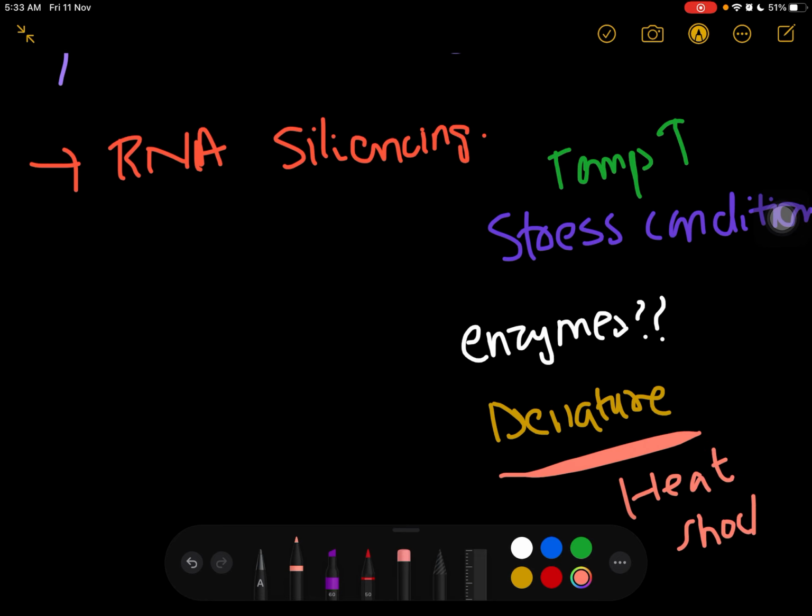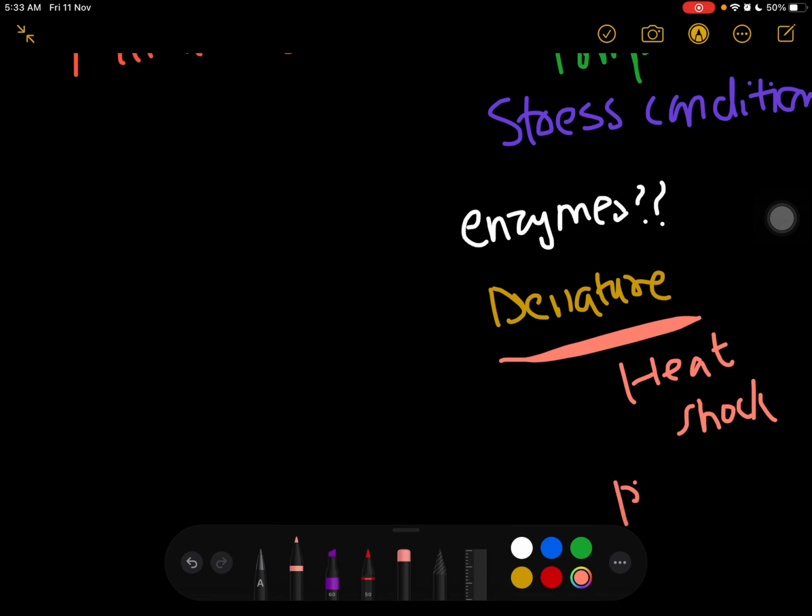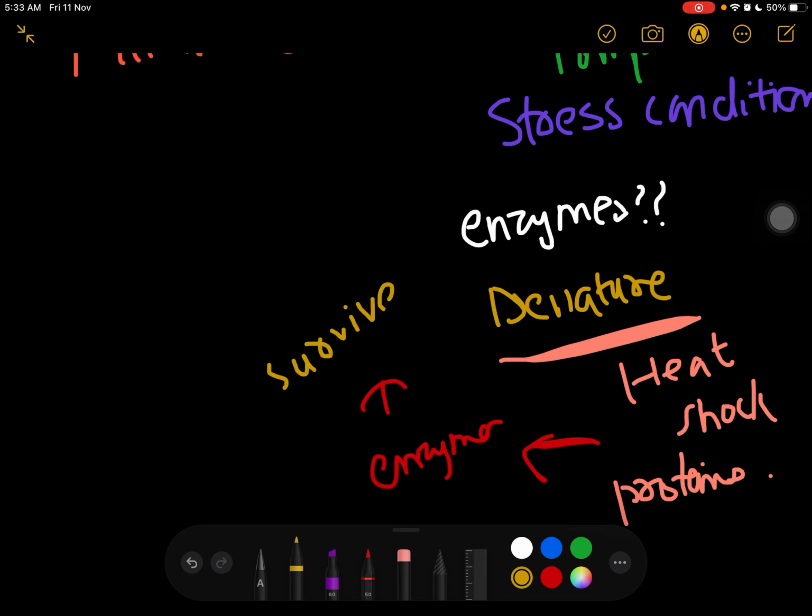But there's a mechanism in the plant that they will develop heat shock proteins. Now these heat shock proteins will get attached to the enzymes, and now they can easily survive in the hot condition.